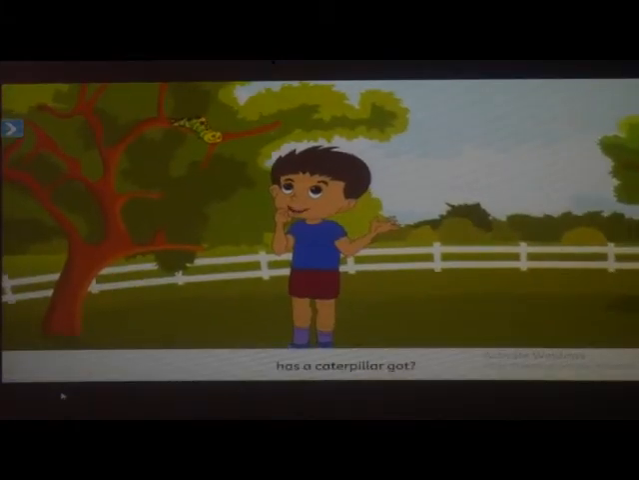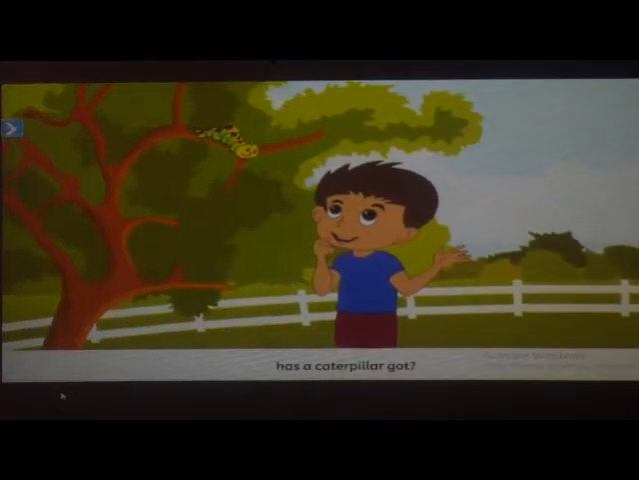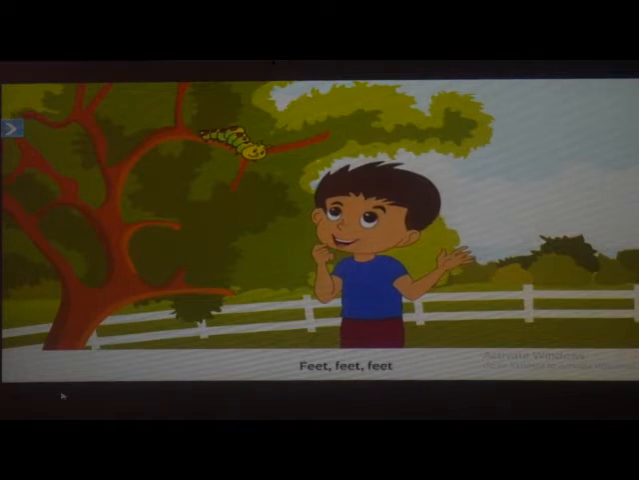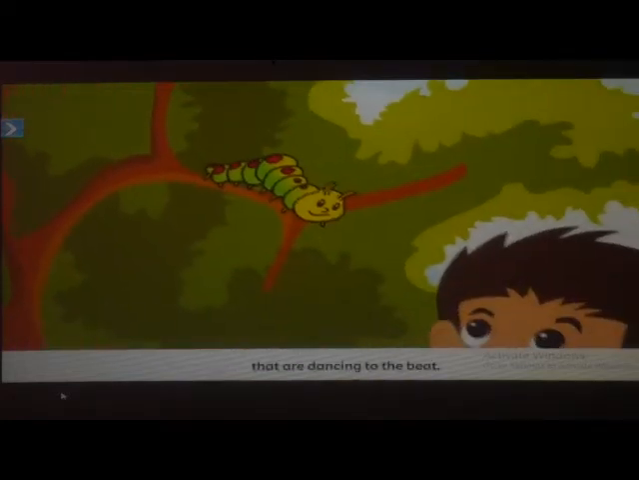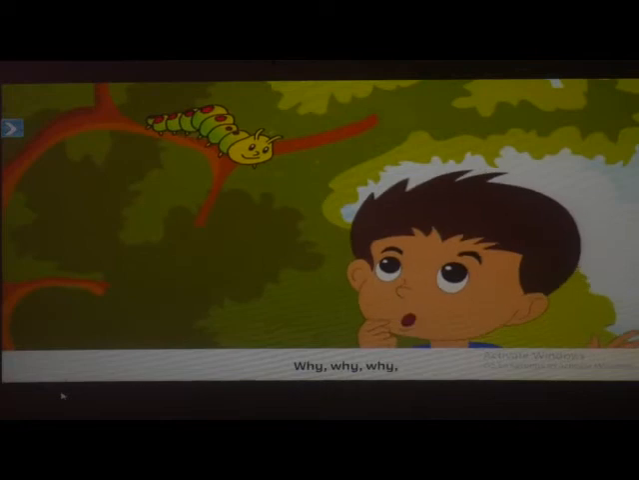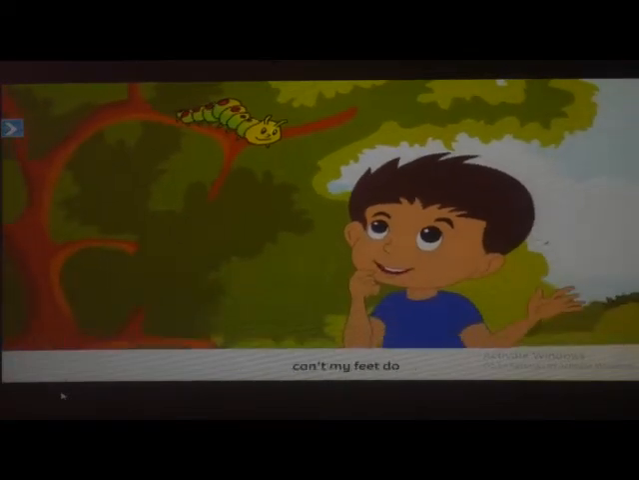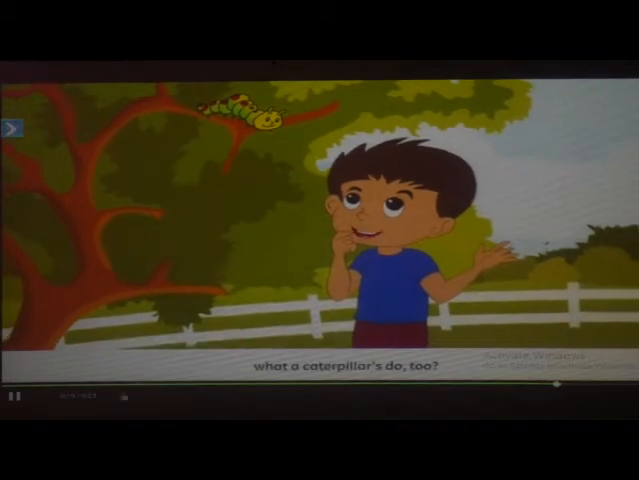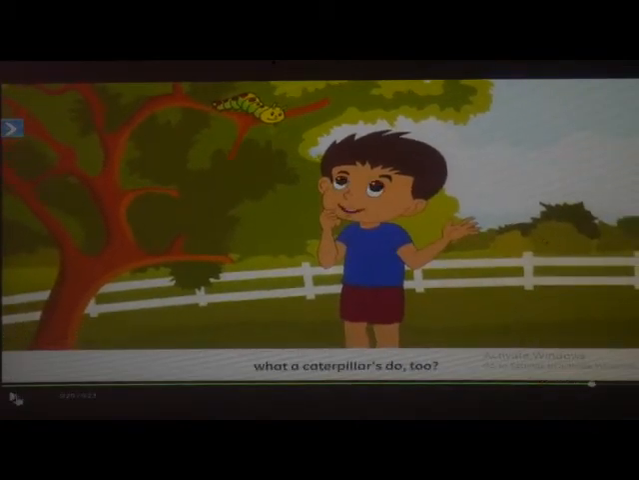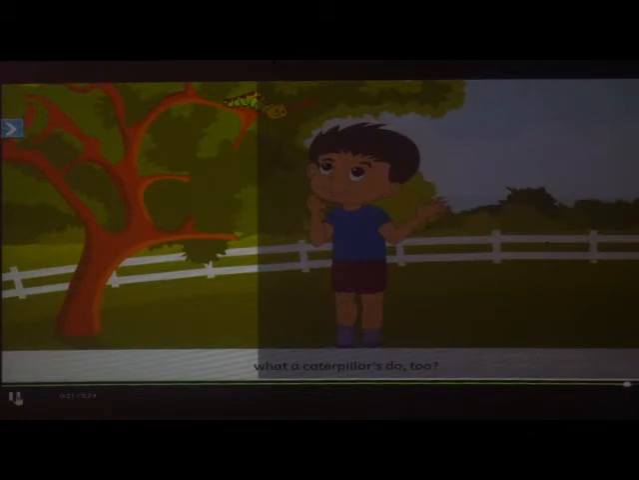What has a caterpillar got? Feet that are dancing to the beat. Why? When I have only two, can't my feet do what a caterpillar's do too?